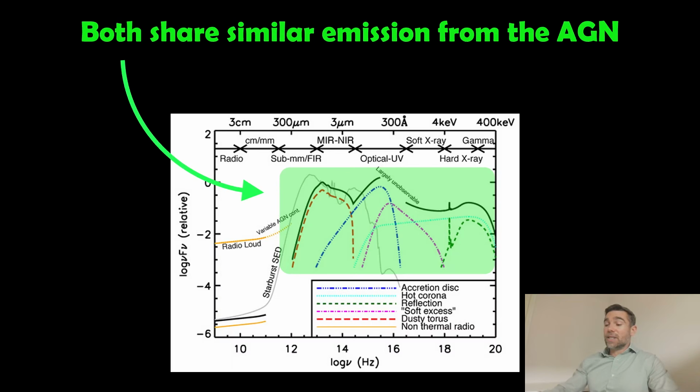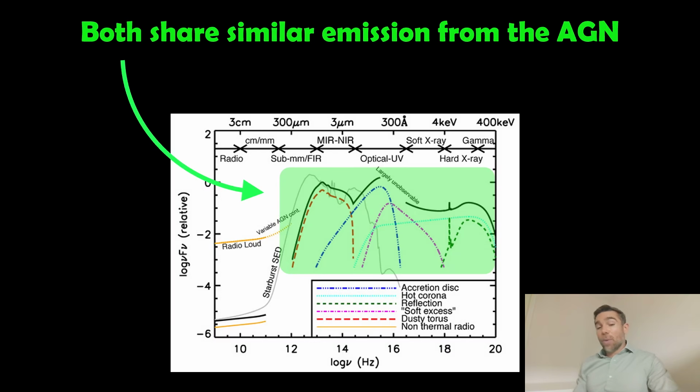And the reason for that is they have a common central engine, essentially. There's a common mechanism which is powering them all, and it's that hot accretion disk in the centre. You've got things like a reflection of the disk itself, you've got the corona around it, you've got lots of various things in and around the black hole, which both types have, and that then gives us this full spectrum all the way up to gamma rays from almost your radio.